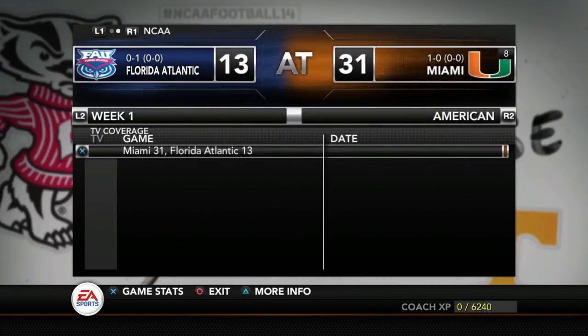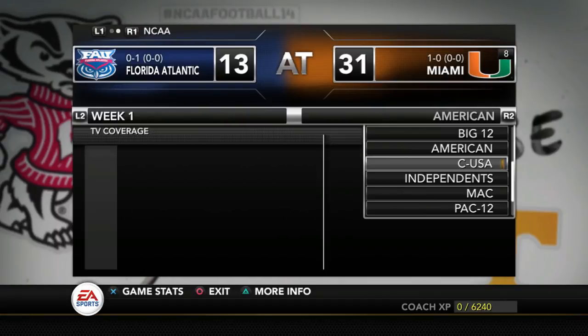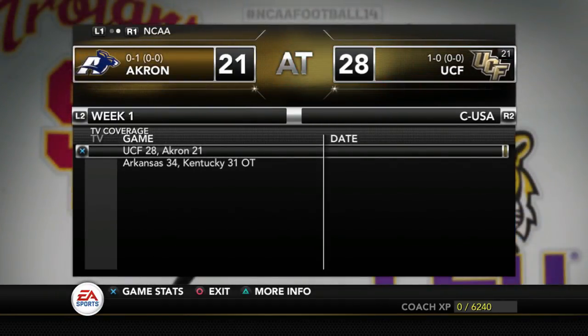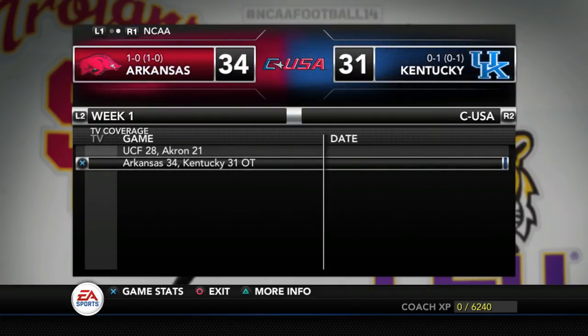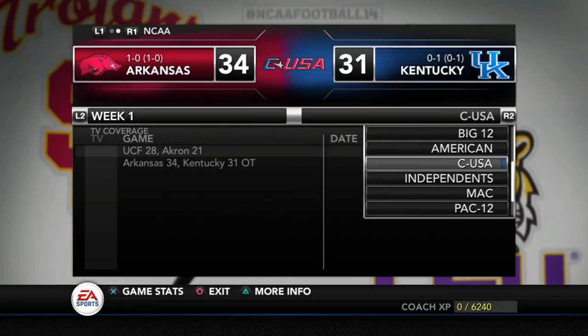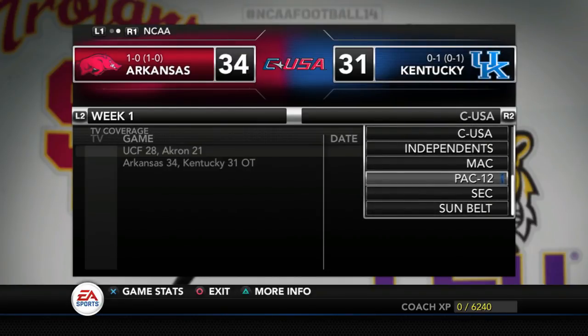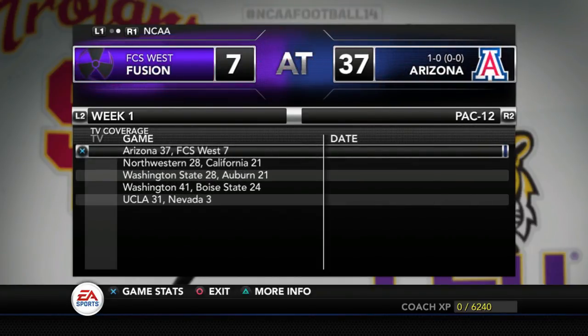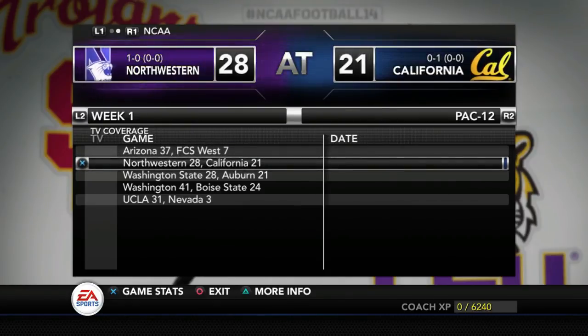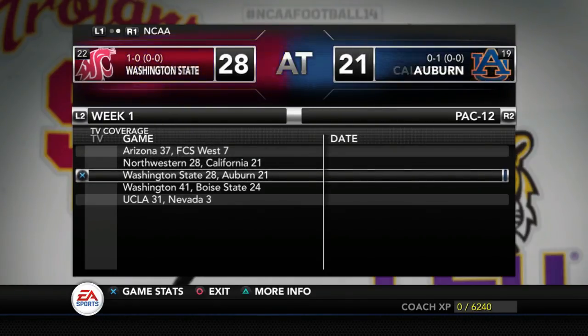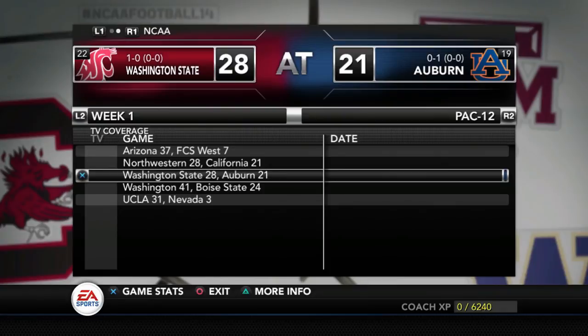Miami beats FAU 31-13. Only game there in the Big East, or the American, whatever you want to call it. UCF survives against Akron. We showed you the Arkansas-Kentucky game. That was a classic there in Conference USA. So let's move on now to the Pac-12. And I'll be showing you a lot more stuff as this series goes on. And once we get into it, I'll be keeping you updated on the standings and all of that. Washington State takes down Auburn.